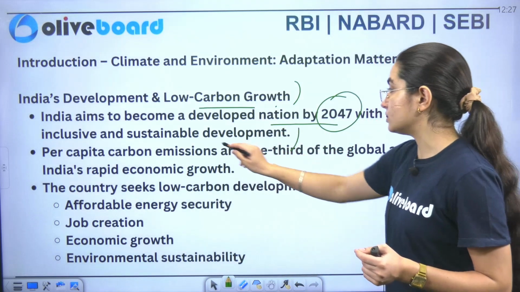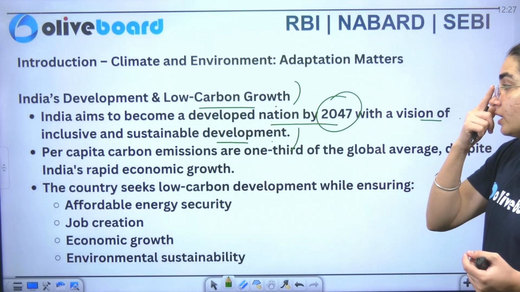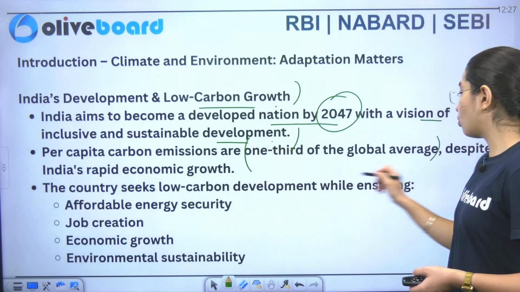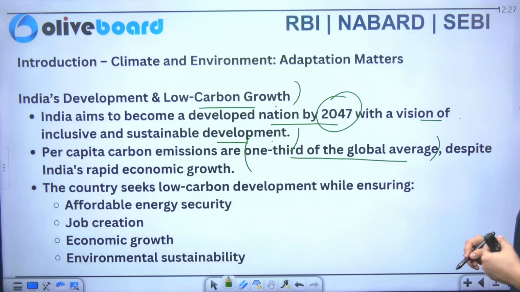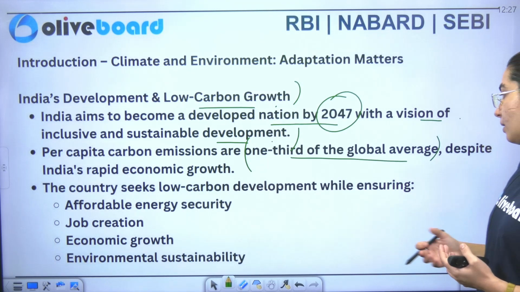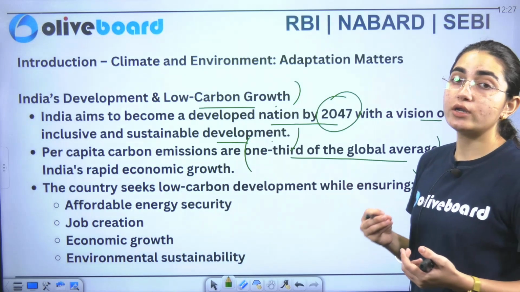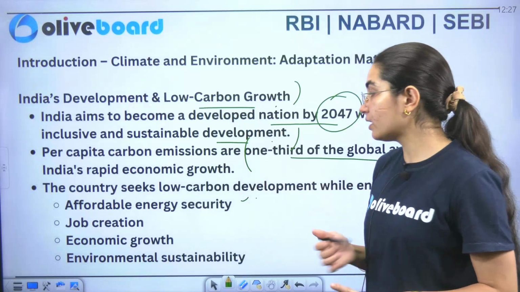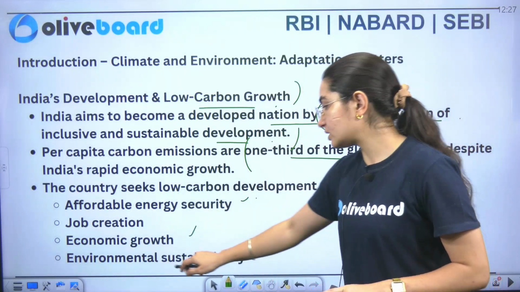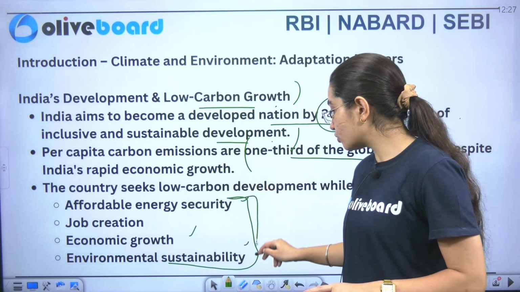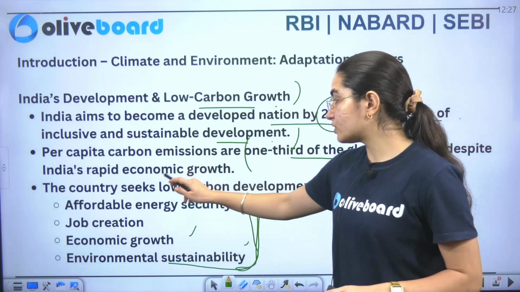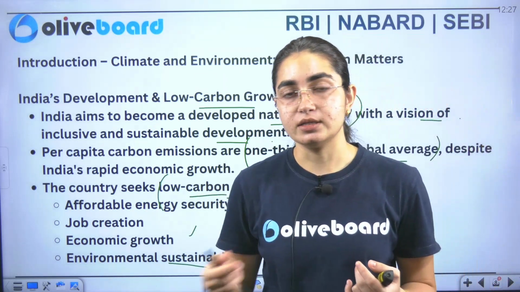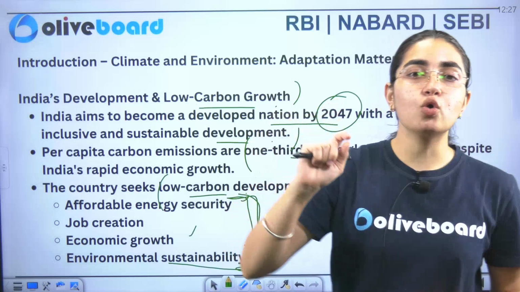Now the focus is also on sustainable development. The survey says that per capita carbon emissions are one third of the global average, despite India's rapid economic growth. Now the country seeks low carbon development while ensuring that we are focusing on manufacturing, affordable energy security, job creation, economic growth, and environmental sustainability. But you have to grow these things taking care that you are producing low carbon. These things are important to achieve, but there should be low carbon emission.